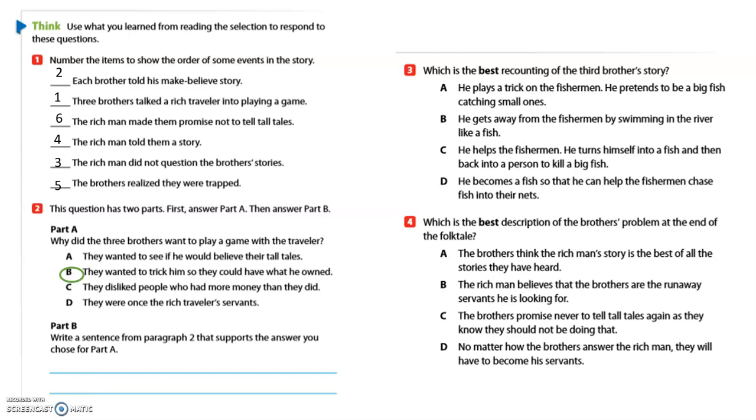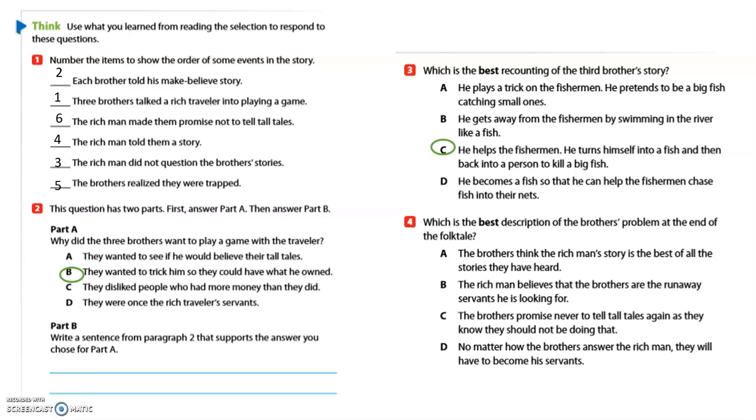If you go back and read the paragraph about the third brother, you will find that the answer is, that's right, C. Let's look at number 4. Which is the best description of a brother's problem at the end of the folktale? Now, boys and girls, we're looking at the end of the folktale. What is the problem that the brothers have at the end of the folktale?